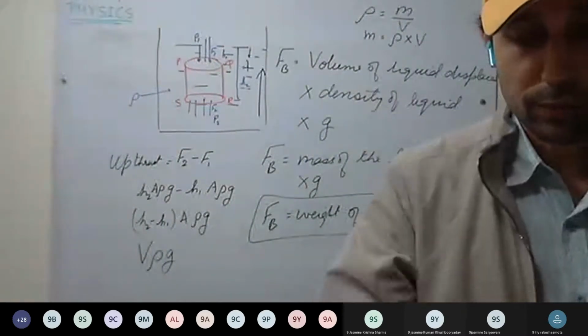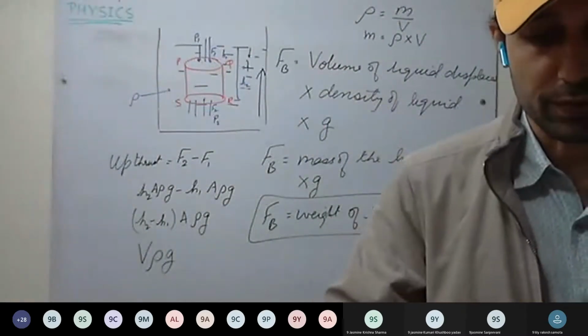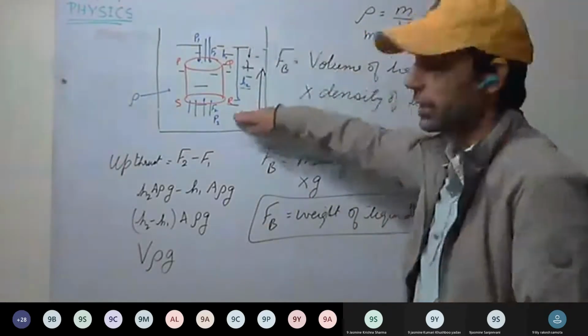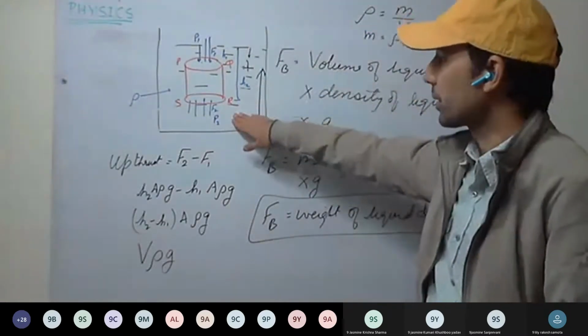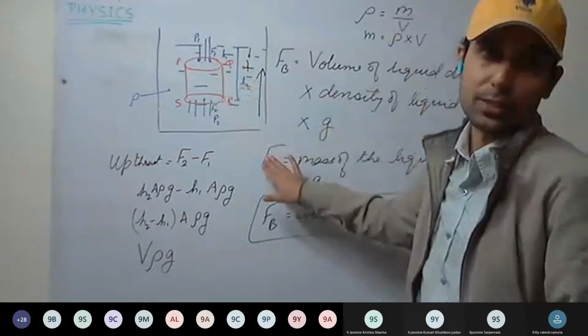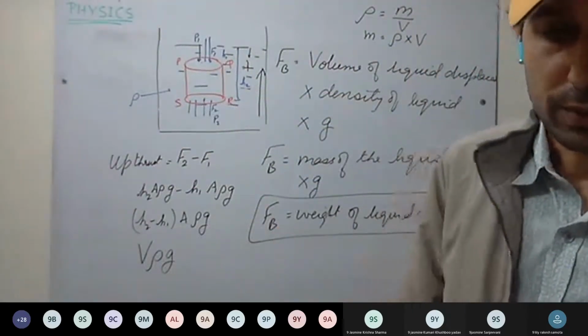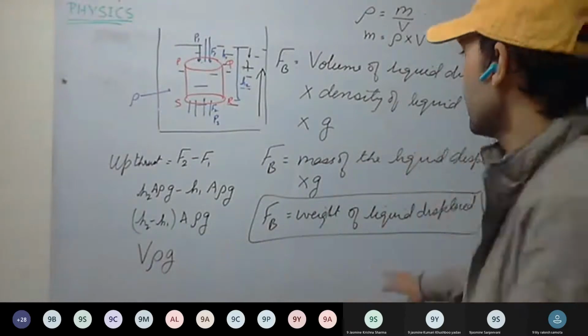Just go through it once. Go through the derivation, page number 105. Reason for upthrust we have discussed. Because of pressure, difference in pressure as depth increases, pressure increases. Because of that, upthrust comes into existence. Okay, that is the reason. And go through the mathematical proof.